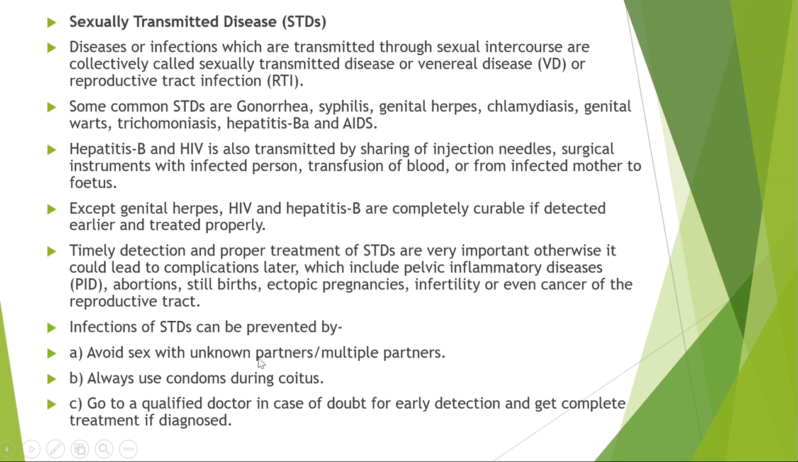So now the question is: how can we prevent infections of sexually transmitted diseases? Such infections can be prevented by avoiding sex with unknown partners or multiple partners. Always use some barrier during sexual intercourse. Go to a qualified doctor in case of doubt for early detection, and get complete treatment if diagnosed. Such prevention can be taken to avoid sexually transmitted diseases and also to avoid several complications.